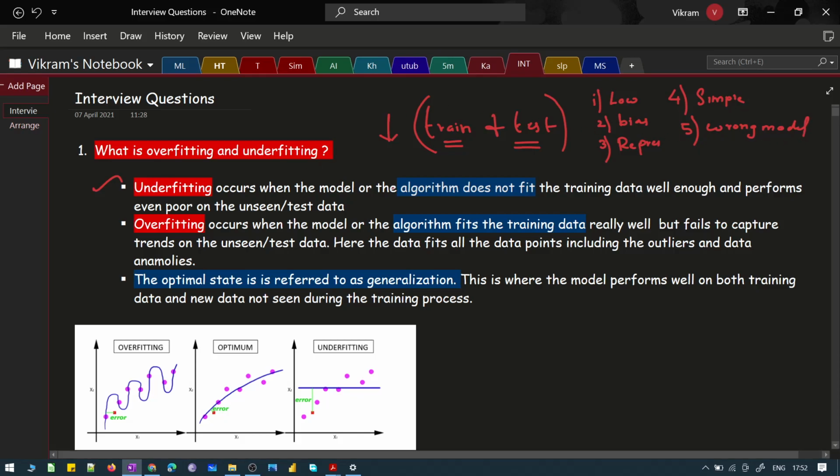Now there are different methods by which you can address underfitting. We'll look into that also, but right now, let's concentrate on the definition. Now let's look into overfitting.